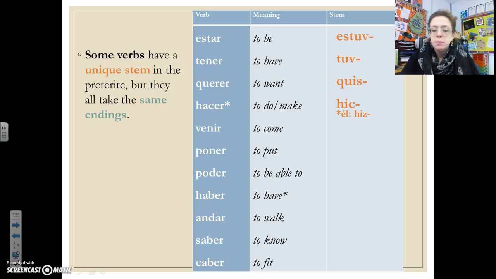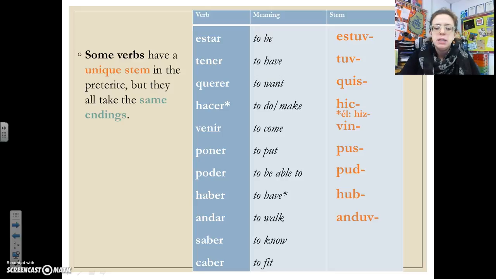Venir means to come. The stem of venir is vin. Poner, to put. The stem of poner is pus. Poder is to be able to. The stem of poder is pud. Haber is to have, but this is a helping verb, have. Okay, it's whenever you use the ado or ido. So that's hub. Andar is to walk, and that is anduv.